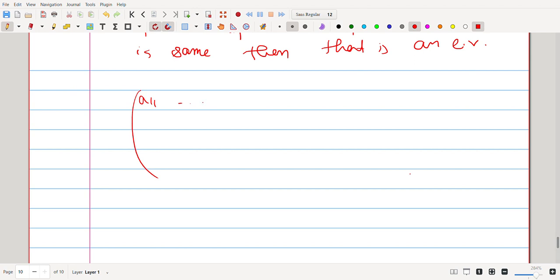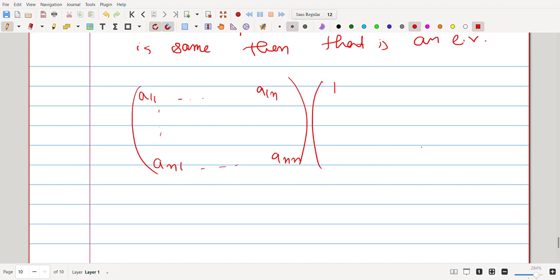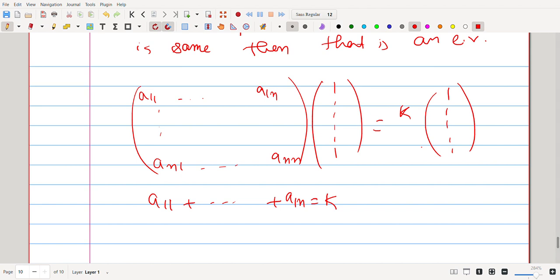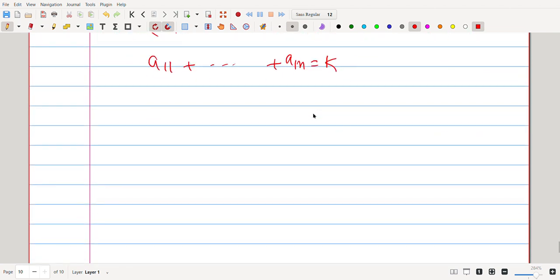It is quite simple to see, because say you have rows A11 up to A1n such that the sum of each row is the same, k. You multiply the matrix by the vector 1 1 1 1 1, and you get k times 1 1 1 1 1. Hence k is an eigenvalue, and 1 1 1 1 1 is an eigenvector corresponding to eigenvalue k. This is true for this B matrix also. That means B has an eigenvalue na.